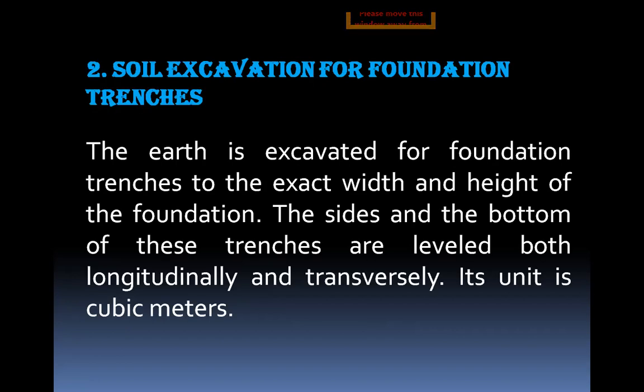Next, second one is soil excavation for the foundation trenches. The earth is excavated for the foundation trenches to the exact width and depth of the foundation. The sides and the bottom of these trenches are leveled both longitudinally and transversely. Its unit is cubic meters. So all the earthworks are measured in cubic meters.